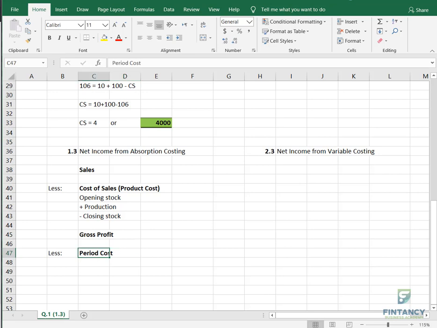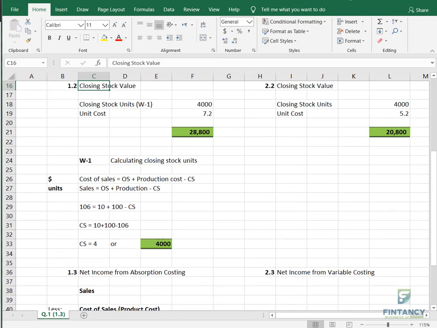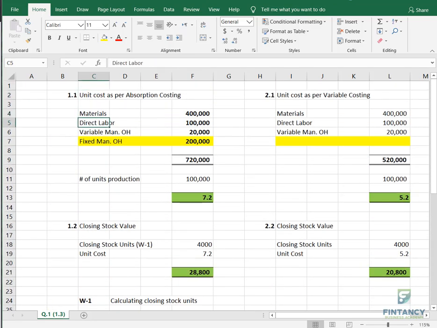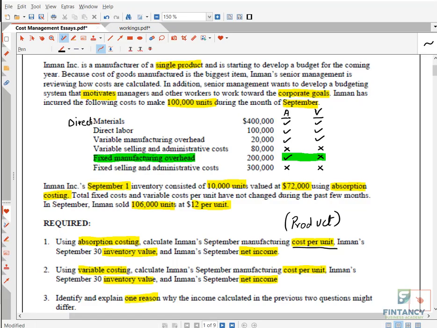Period cost includes everything which we have not considered in the product cost. And what is that? Remember? 4 things we took already. Remember, 2 things were there. Here, variable selling and admin, 80,000. Fixed selling and admin, 300,000.